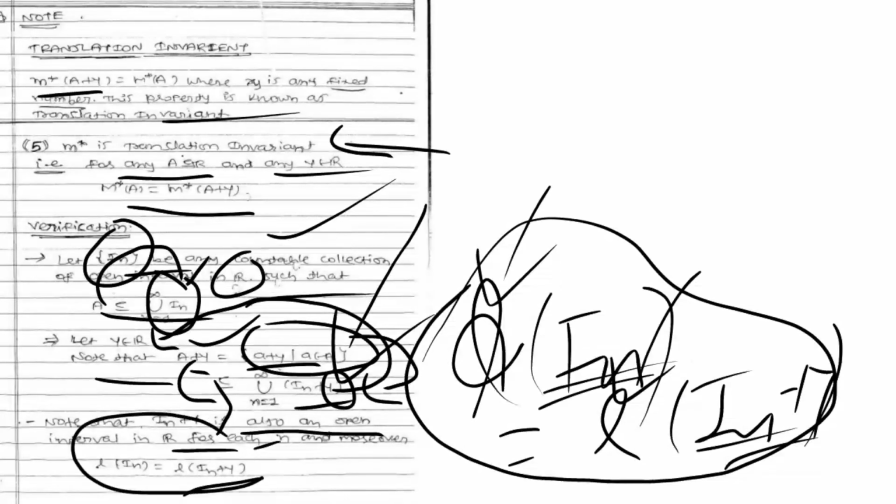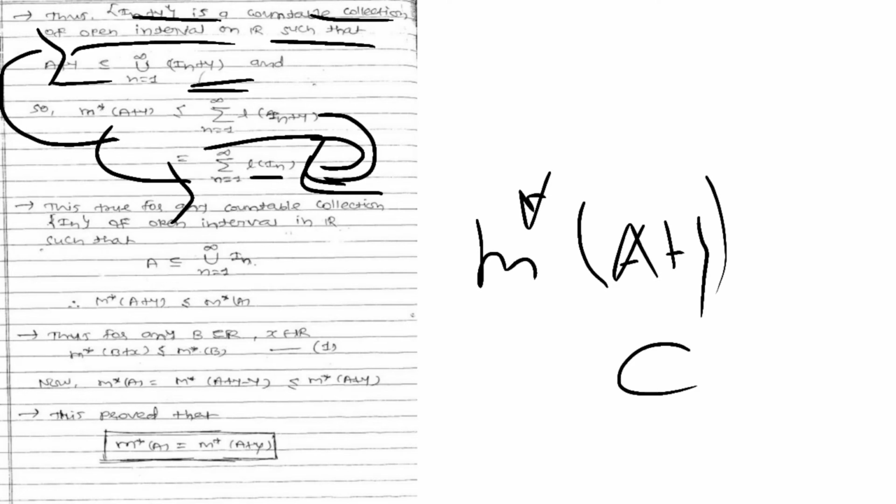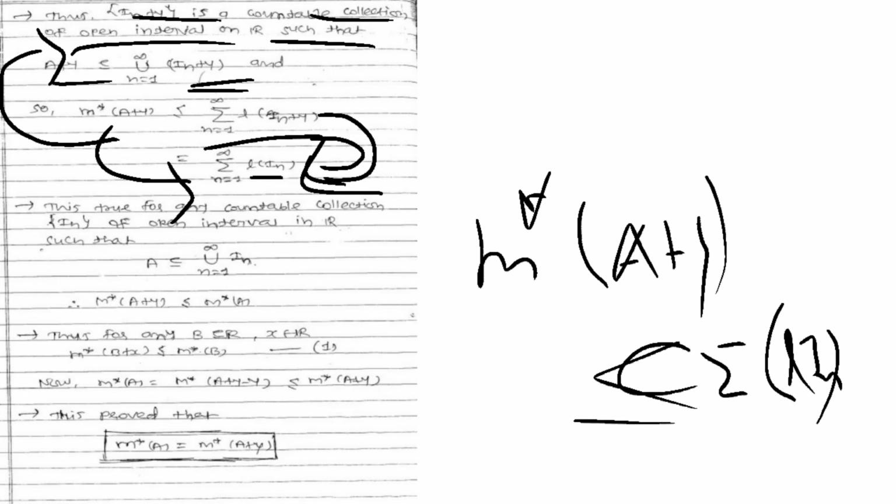So if you take the Lebesgue outer measure, m star of A plus y is less than or equal to summation over n equal to 1 to infinity of the length of In plus y. Here we have the property that the length of In is equal to the length of In plus y. So from this we can say that m star of A plus y is less than or equal to the summation over the length of In, and this is true for any countable collection In of open intervals in R such that A is a subset of the union of n equal to 1 to infinity In.